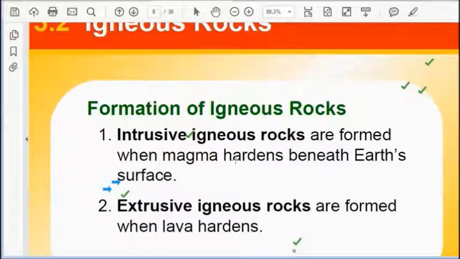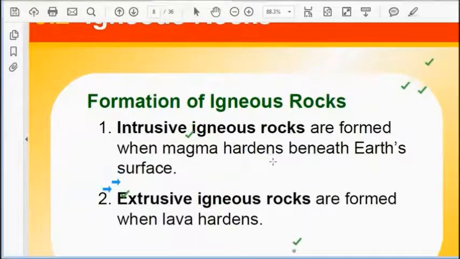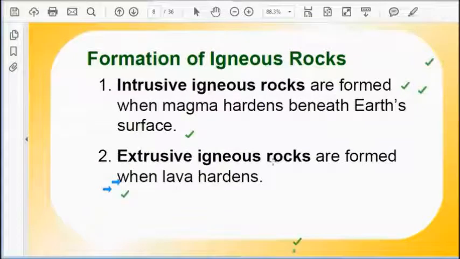Now let us see how igneous rock is made out of lava. This is the first rock we have just discussed. In this formation there are two things. Number one, intrusive igneous rocks. This rock is formed when magma hardens beneath Earth's surface, just below the surface, where this molten magma or lava hardens and becomes intrusive igneous rock.